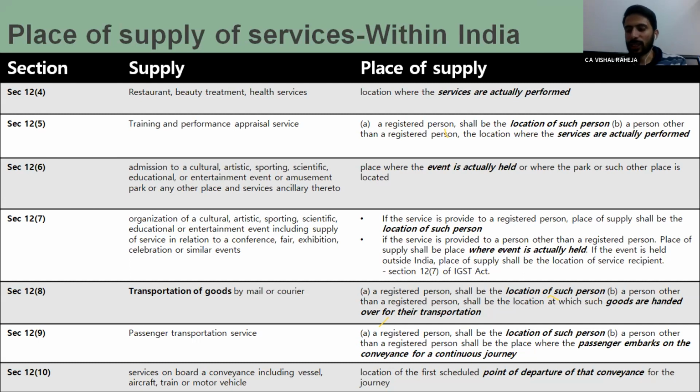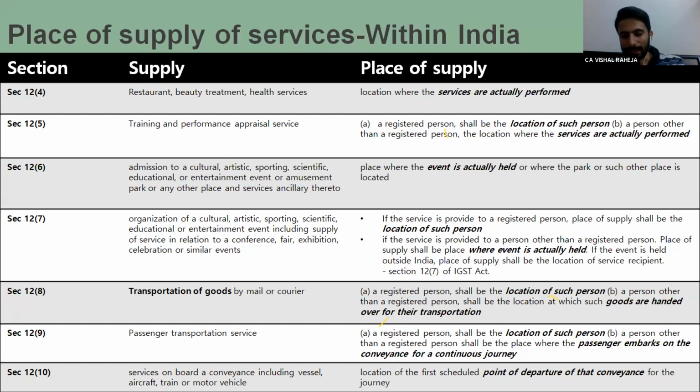So in that situation, in case of organizing an event or similar transactions, if registered B2B, then place of supply shall be location of such person, means recipient. In case unregistered person, then where the event is actually held. Okay, so we have to understand here 12.6 and 12.7 are totally correlated but provide different answers to different situations. In case of transportation of goods, it is very helpful and very controversial thing because due to GTA services, it becomes very relevant to determine what kind of tax to be levied.